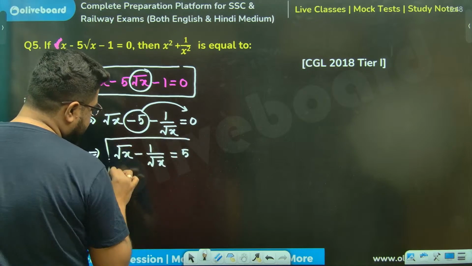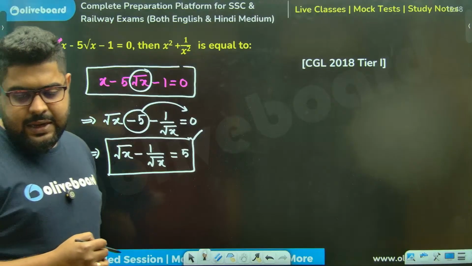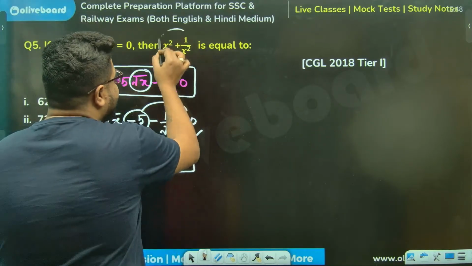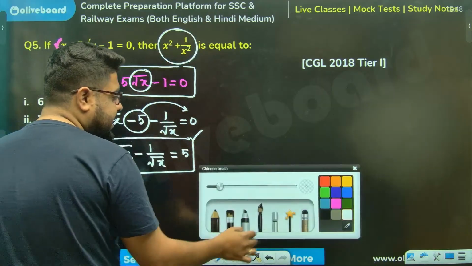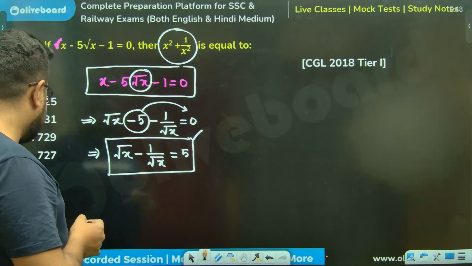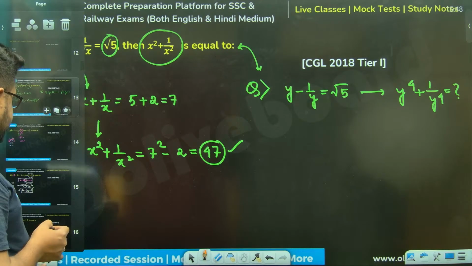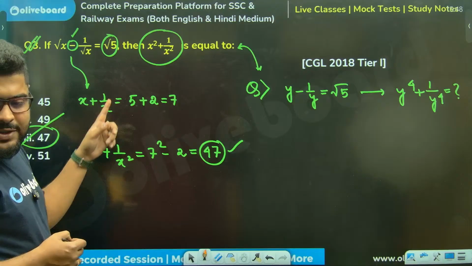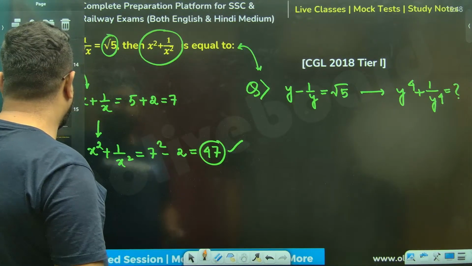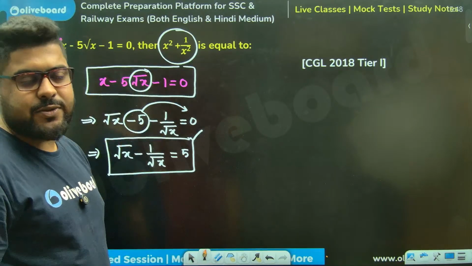Now this looks familiar. Can you figure out this? A couple of questions before only we have done this. It looks similar to this question. Everyone, tell me yes or no. So this is the extra thing that you needed to do.